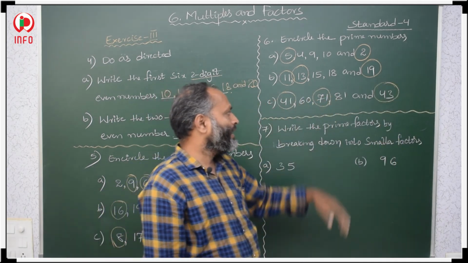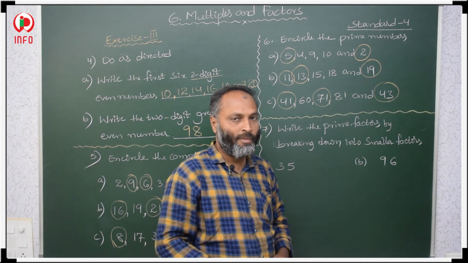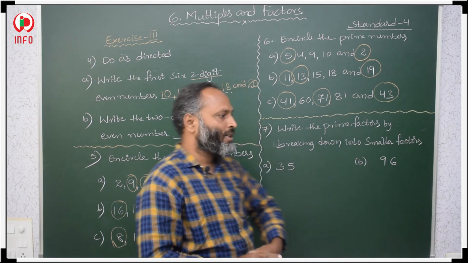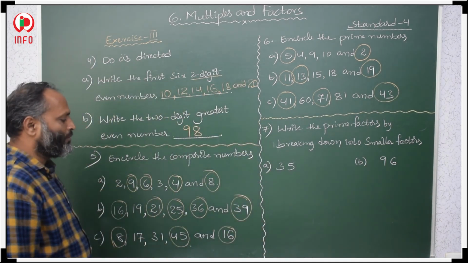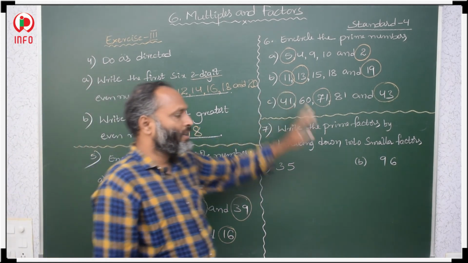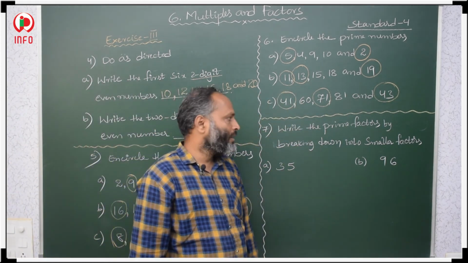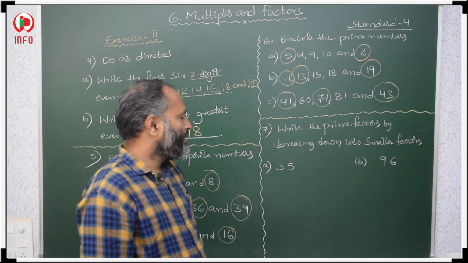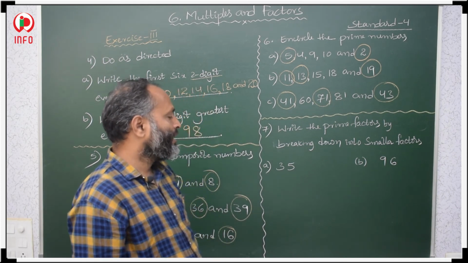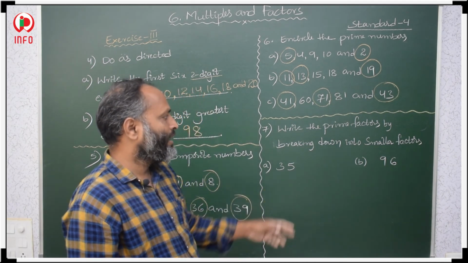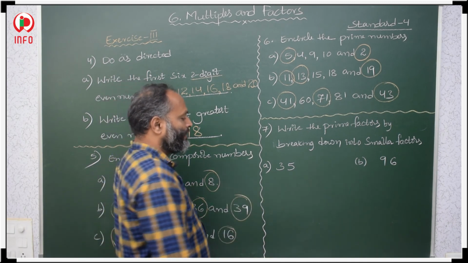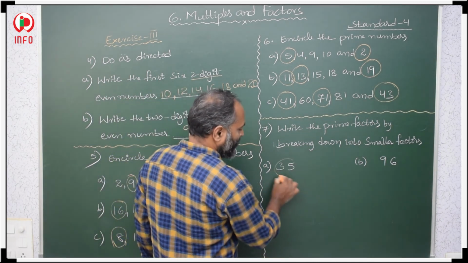So in this way we have to circle the prime numbers. Here we have to circle the composite numbers. Here we have to circle prime numbers. Now, write the prime factors. Prime factors we have to write by breaking down. So first 35. How to take this 35?